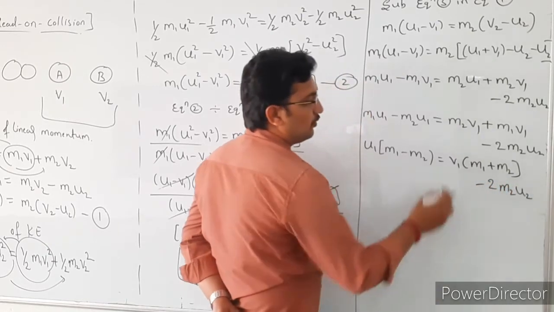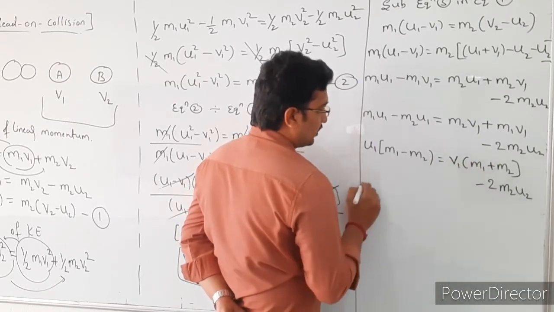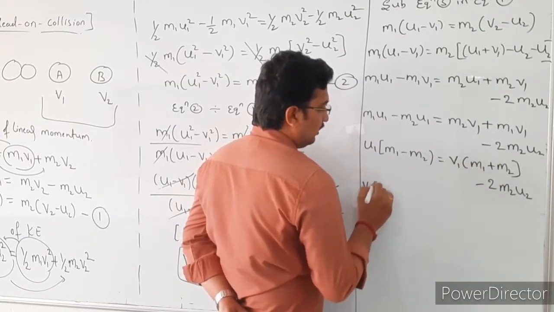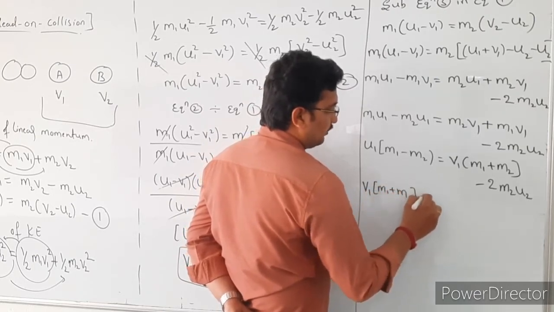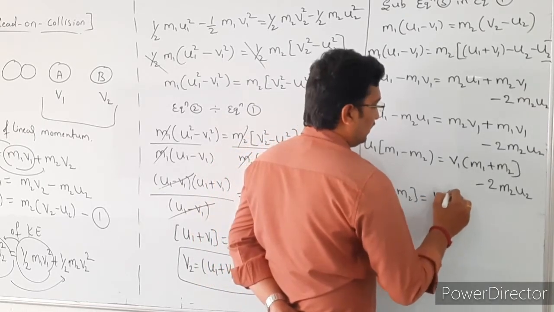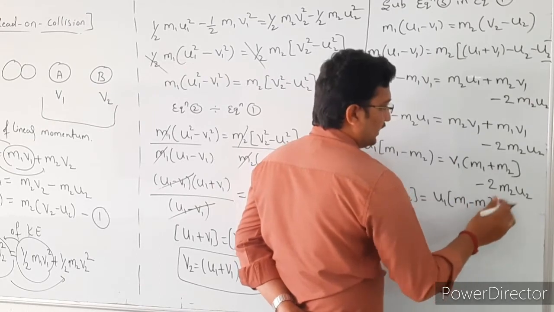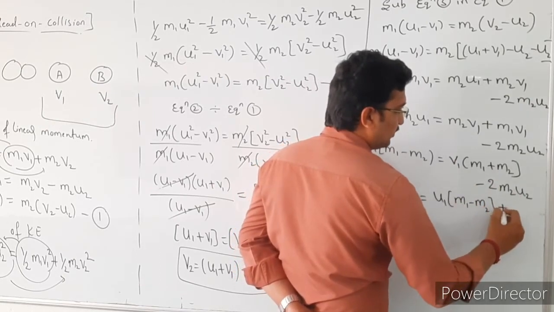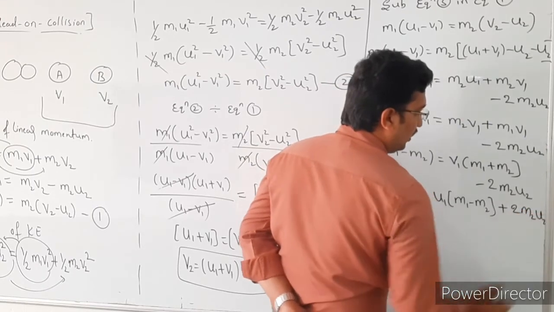In this case we want the v1 value, so take this entire term this side, then it becomes v1(m1 plus m2) equal to u1(m1 minus m2), next take this term this side, it becomes plus 2 m2 u2.